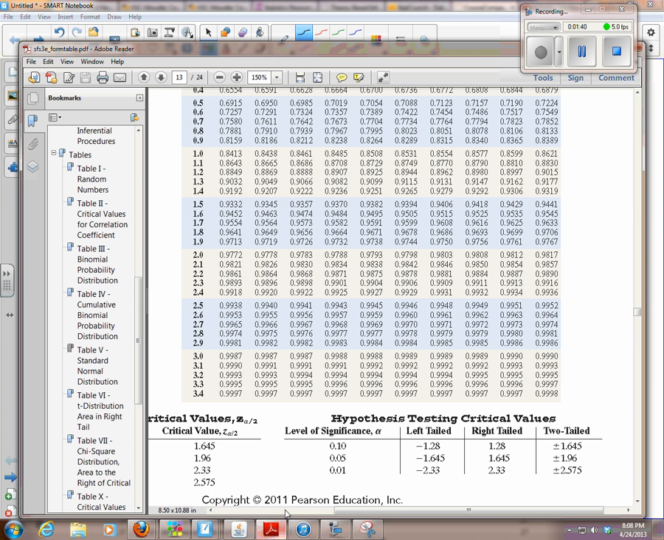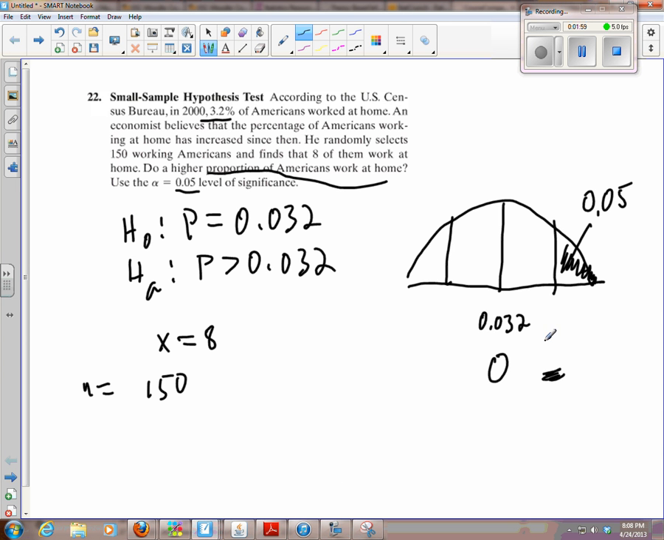So if we go to this table that Dr. Sullivan gave us, we want a right-tailed 5% level of significance. So we're going to be looking for a z-score bigger than 1.645. So now we can certainly do this by hand. We can also use technology, and that's what I'm going to choose to do.